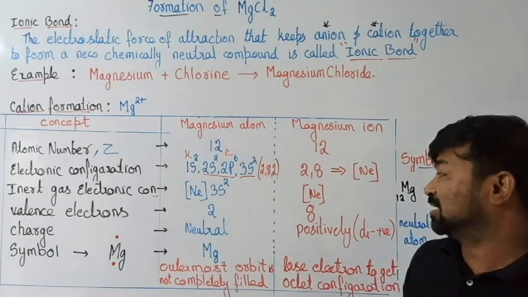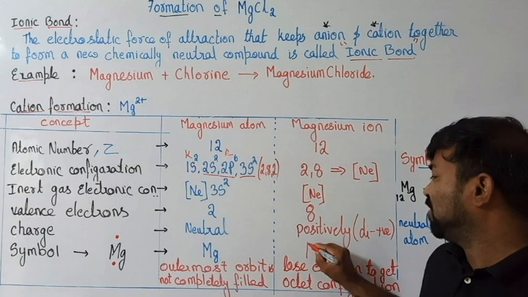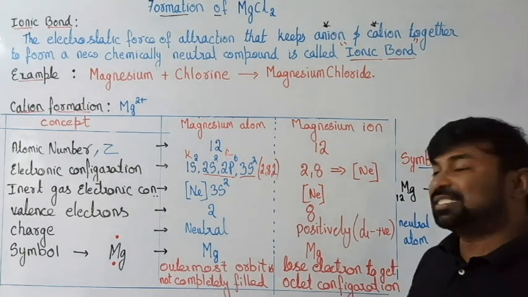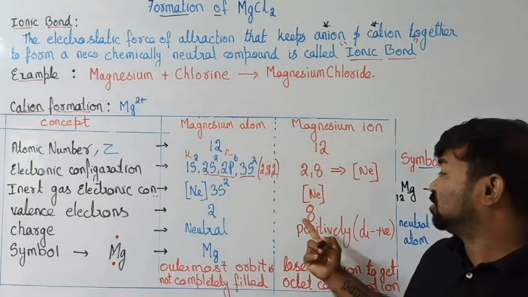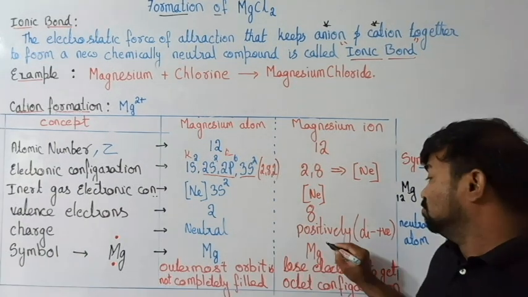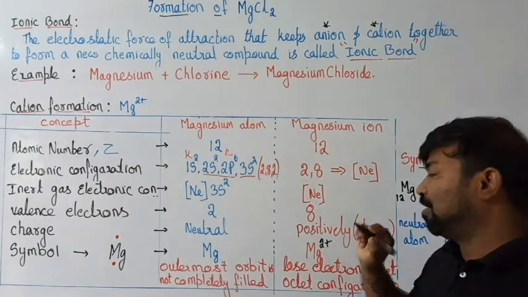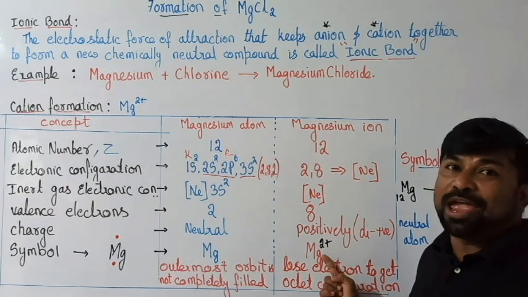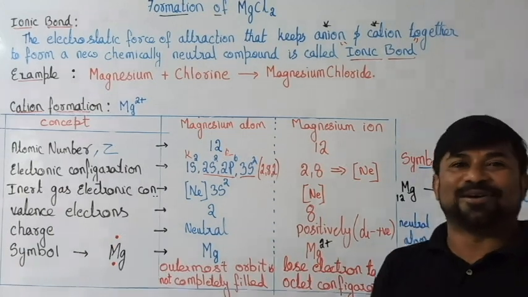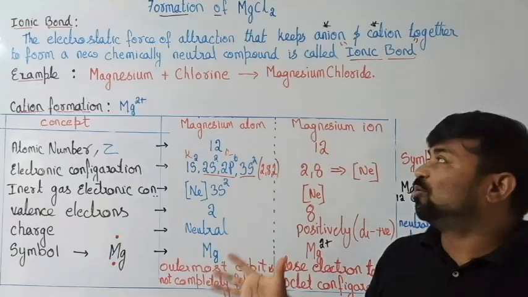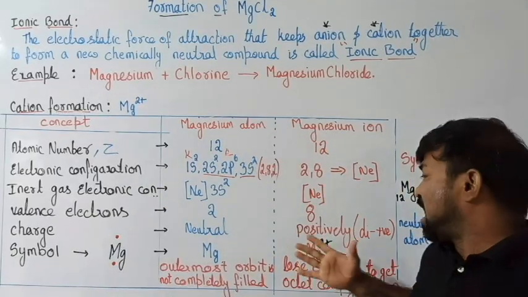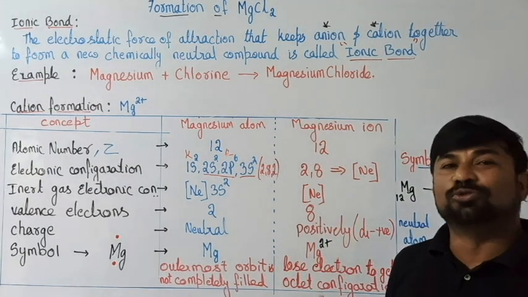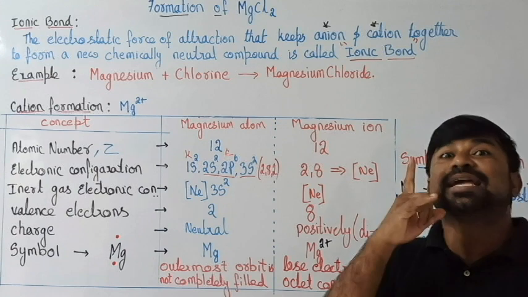And if we have to write the charge, if you write just Mg, it is nothing but an atom. Now it is not Mg, it is not neutral. It is Mg2 plus ion. As it is a positive ion, we call it a cation. So this is how a magnesium atom has converted into a magnesium ion, which is positive. Therefore, it is a magnesium cation.